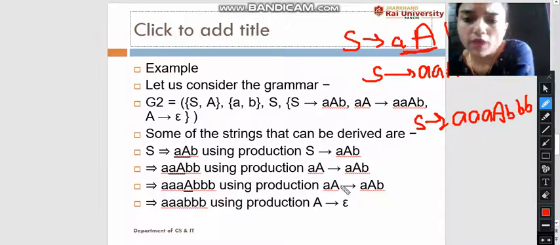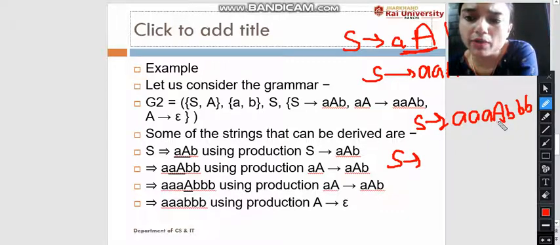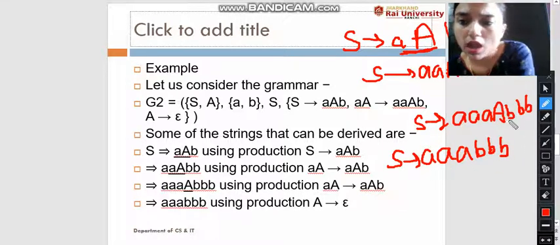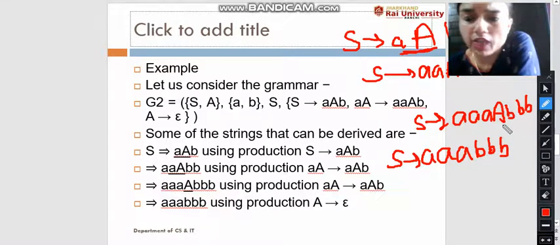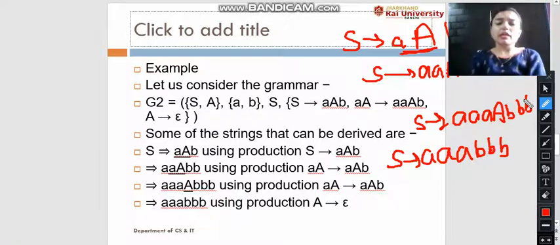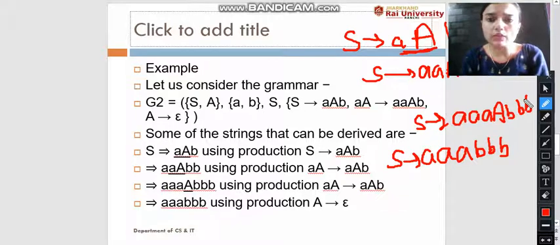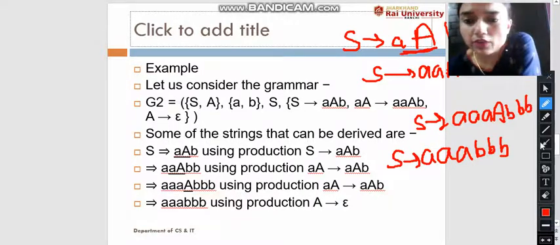And lastly, we have seen that A produces epsilon. Whenever A produces epsilon, it means A produces nothing. We can replace A with epsilon. Epsilon means nothing here, so just remove A with epsilon, and we will get this string. Just replace this A with the epsilon, and epsilon means it is not producing anything. So we just have to remove the capital A, and the string will be this.